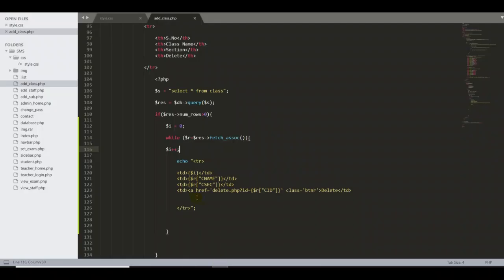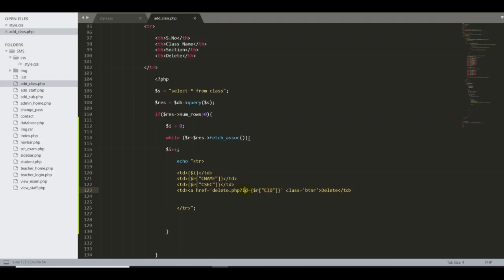Every command that I've typed here has its own function and is useful, because all the commands I have used in this PHP script are there for valid reasons. Otherwise it won't work at all. Here I took CID because CID is the auto increment, so it won't conflict with other tables or other rows. So that's the reason I have used CID.